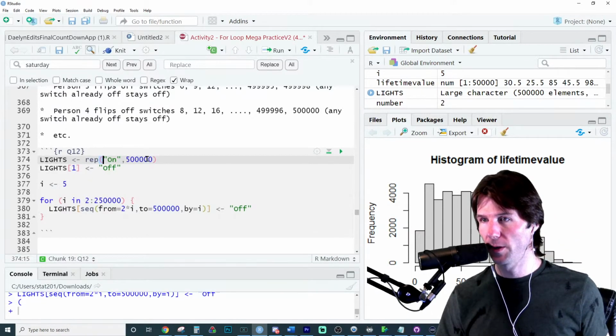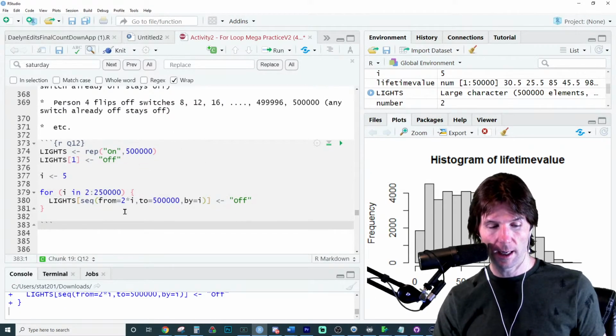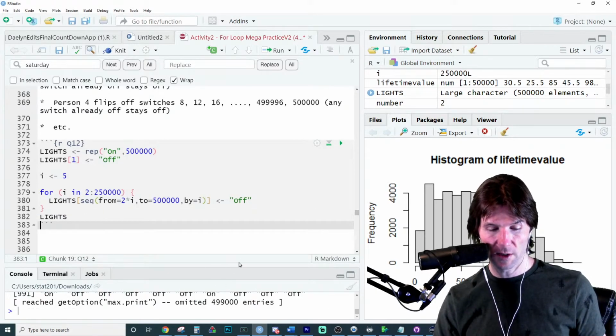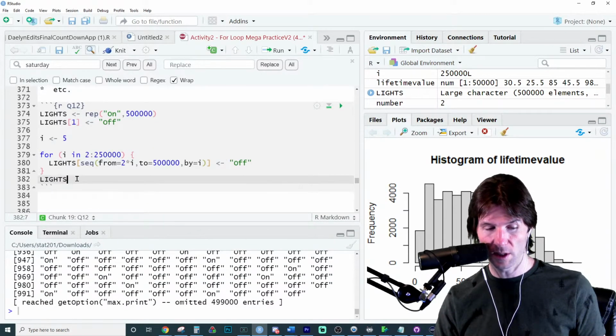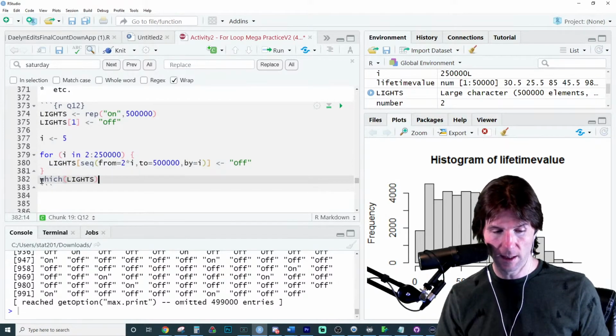So we go right here and we run the code, not a parentheses. Oh, what's going to be bad if I do that? And now we've turned off the lights, I believe, and we can see what lights are on. So now you can see certain lights are still on. And here's what's interesting. If you look at which lights are on, the positions of the lights that are on.